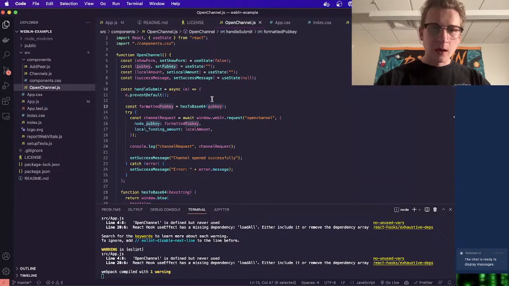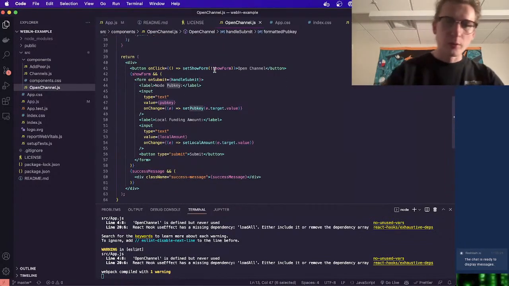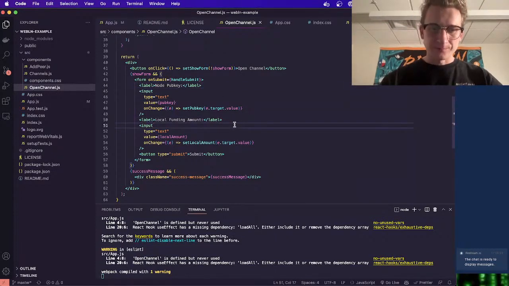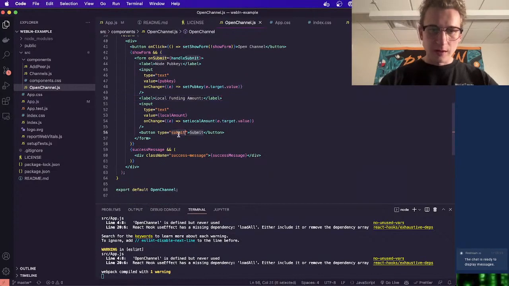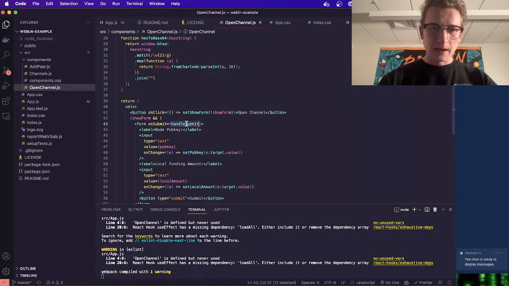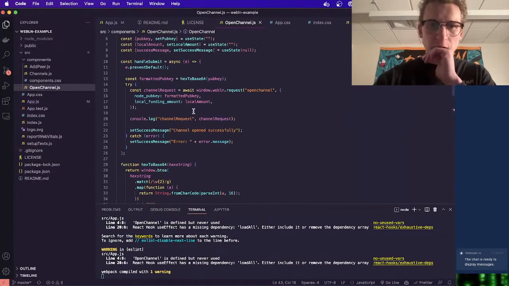Where's our pub key coming from though? Oh, it's coming from the form. The user is just going to put it in manually because we don't know who the user wants to open a channel to. Cool, so pretty simple form here. Our inputs are pointing to these state values to update. And then type submit, and our on submit is using our handle submit. Pretty straightforward.